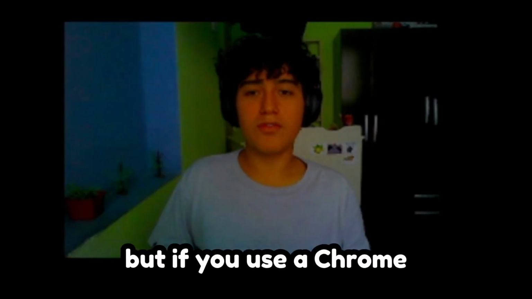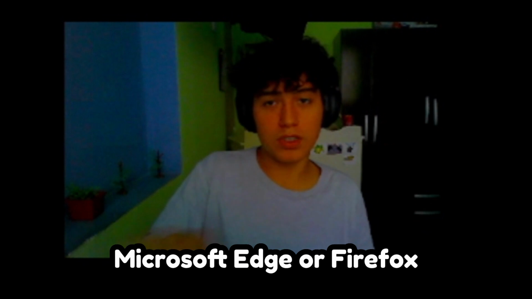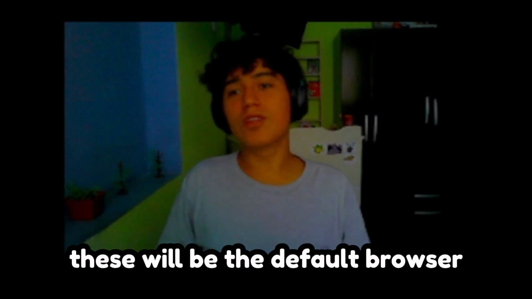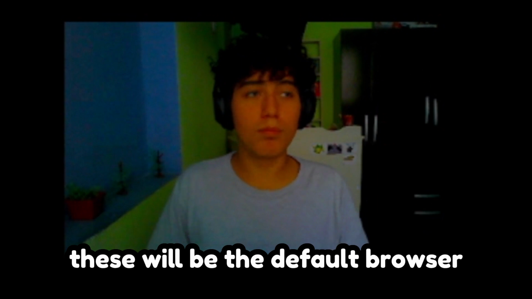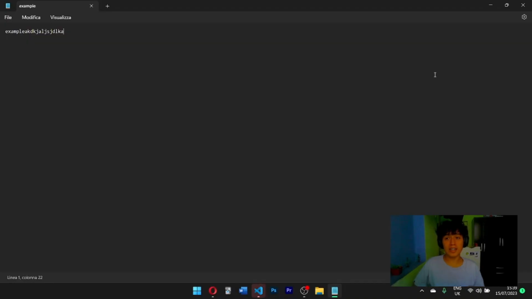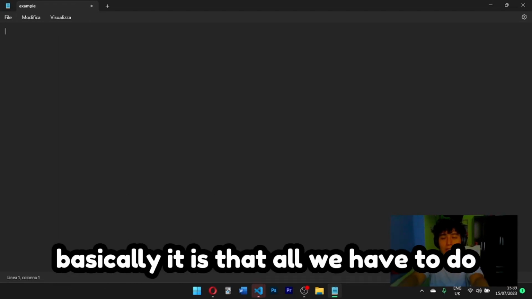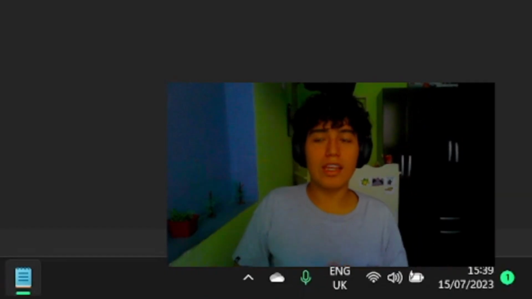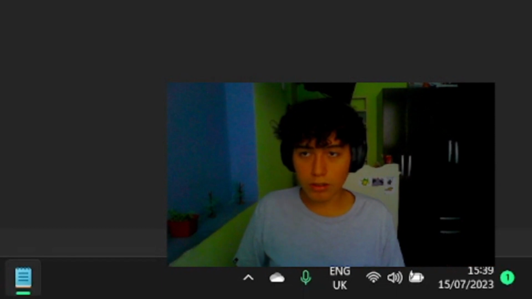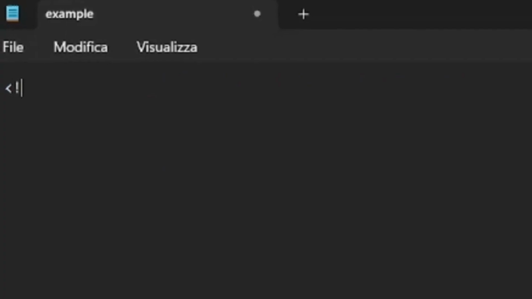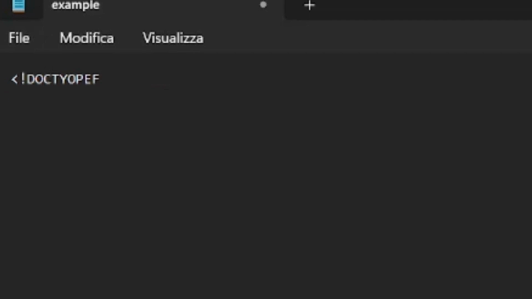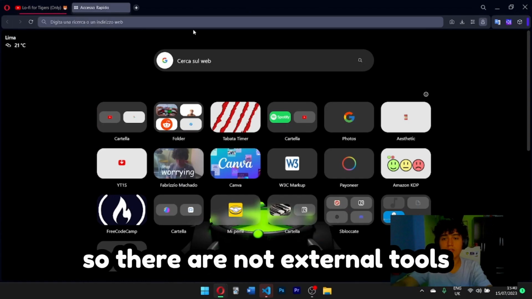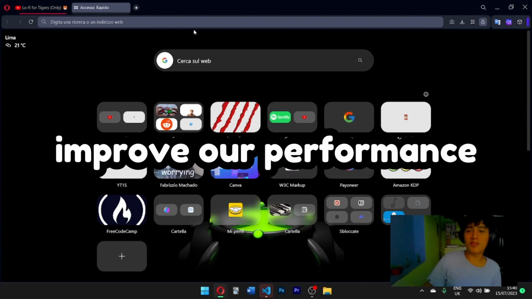But if you use Chrome or Microsoft Edge or Firefox, this will be your default browser. There is a problem in using Notepad and all the default stuff, which is that we have to do everything with our hands, okay? There are no things done automatically, and for example I have to write the doctype, etc., all by hand. So there are no external tools that can help us to improve our performance.